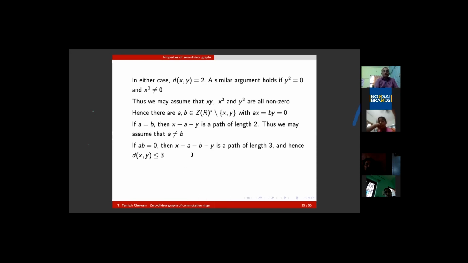So you see, this is a maximum path of length 2. Then ab equals 0 and x squared not equal to 0, y squared not equal to 0. a is an element of the annihilator of x, b is an annihilator of y. This is a path of length 3. Therefore, the distance is at the maximum 3. So it is a very beautiful representation of these products in R.